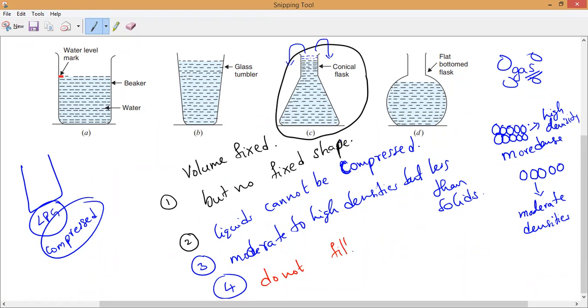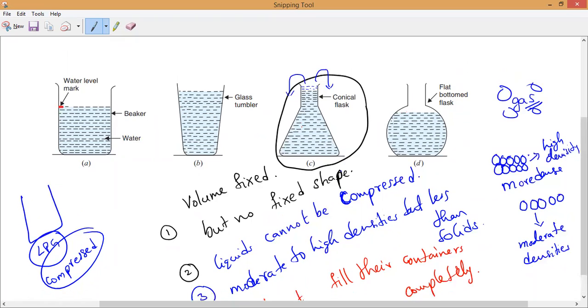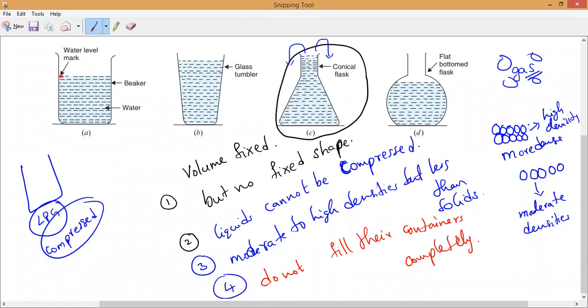Do not fill their containers. Can you see this picture or not? Containers completely. Yes or no? So that is the reason I am teaching you all the properties with a single picture. Is the liquid occupying the complete shape of the container? Not occupied. Yes or no, guys? Yes, sir. That is why we can say they do not fill the containers completely.